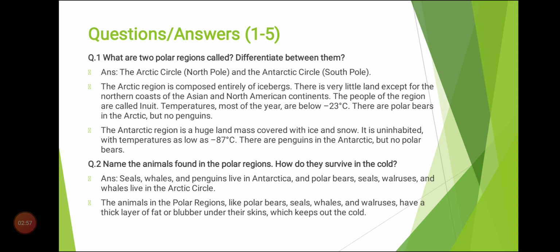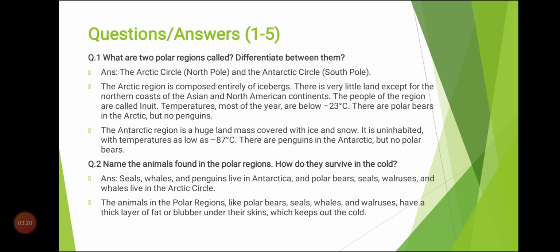There are penguins in the Antarctic but no polar bears. So in the Antarctic region the penguins have the ability to survive but polar bears have no ability to survive. That's why penguins are present in the Antarctic region and polar bears are only present in the Arctic region.